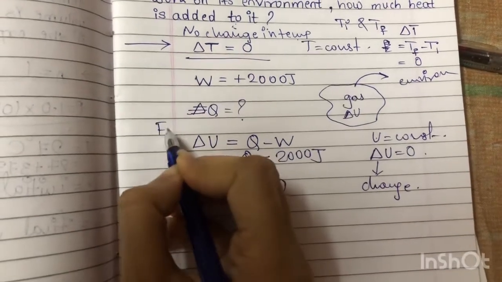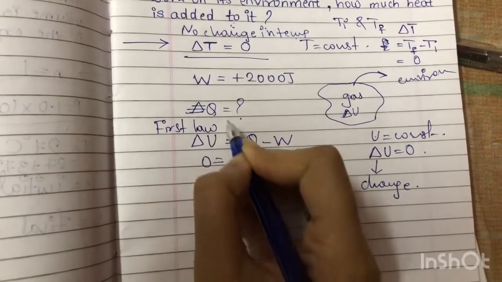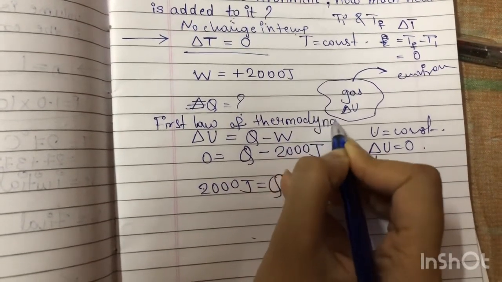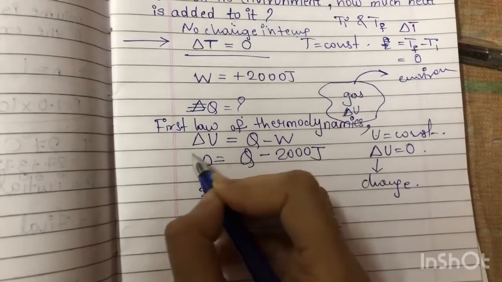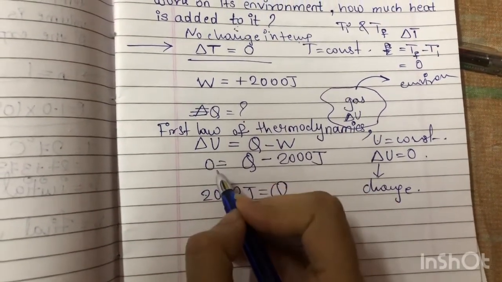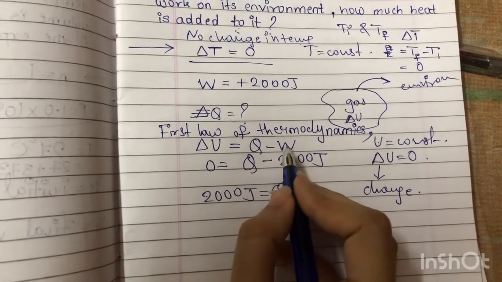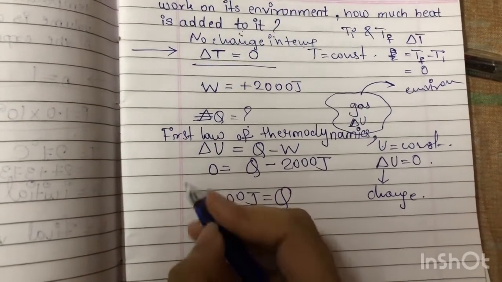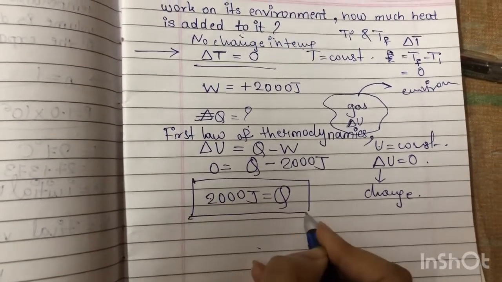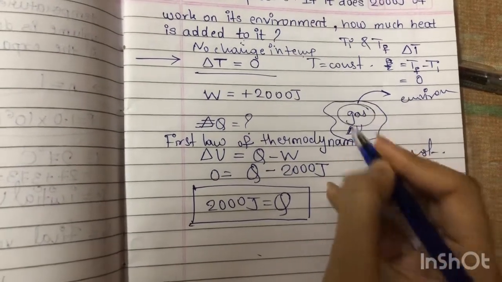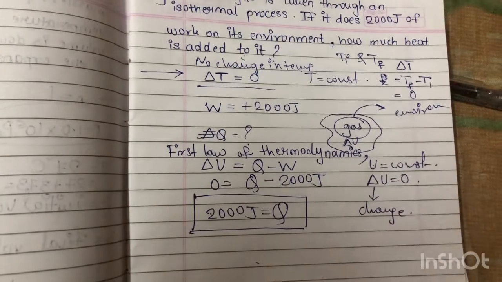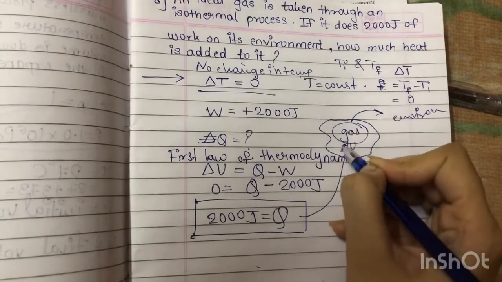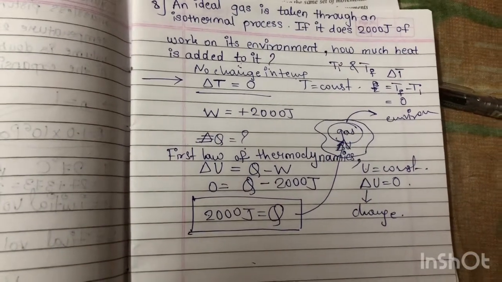So, we will use the first law of thermodynamics. That is, delta U is equal to Q minus W. Delta U is 0, Q as it is, minus W, and W is 2000. When you take minus 2000 to the left hand side, it gives you positive 2000. So, this is the heat which is added to the system or to the gas when it is doing 2000 joule of work on the environment. This much amount of heat is added to the system.